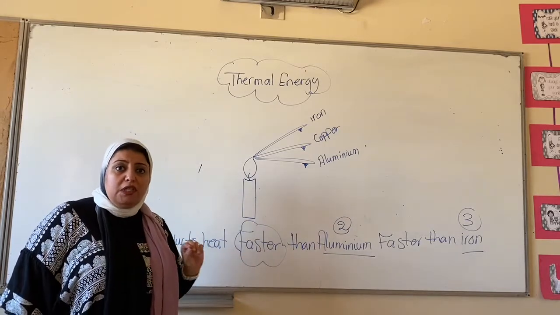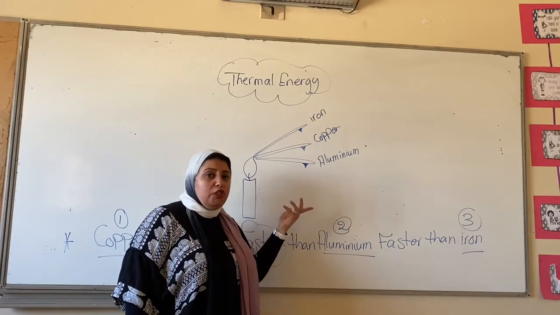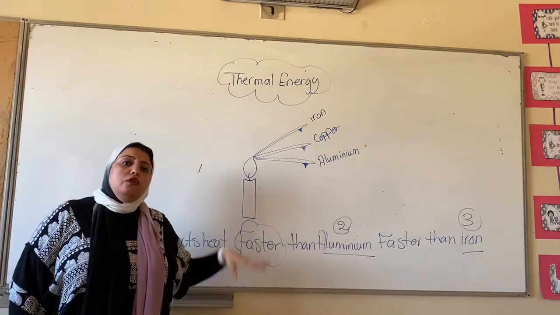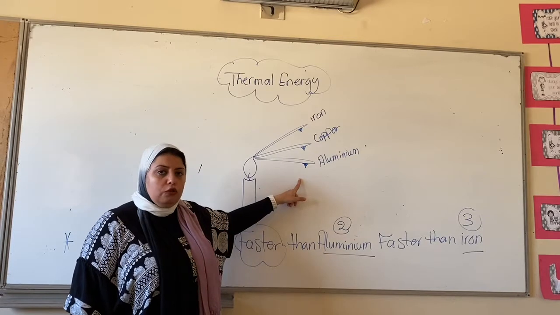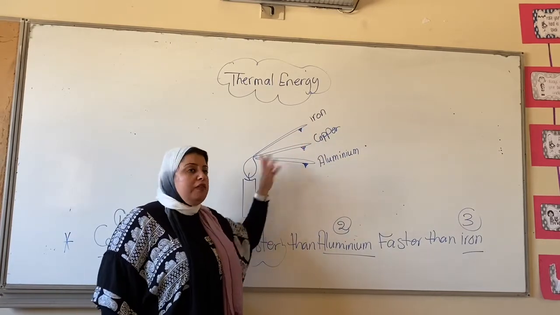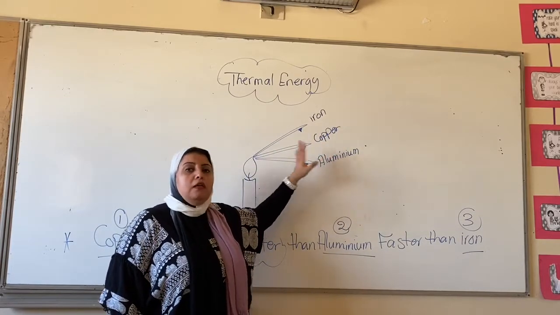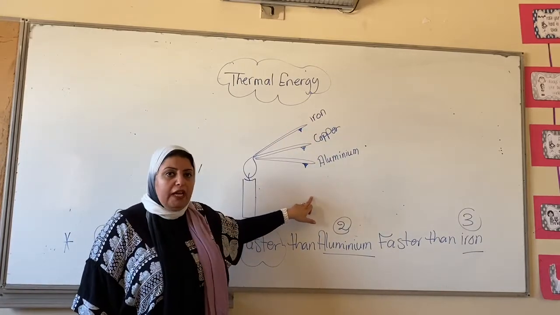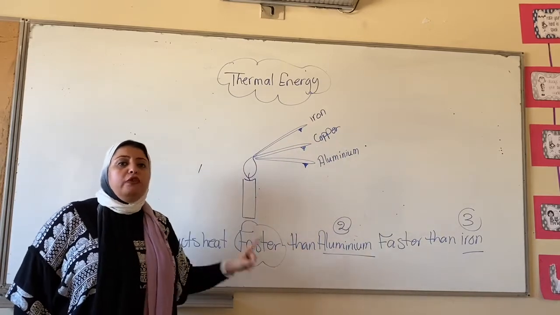After a few seconds, what will happen to the 3 office pens? What do you think? Actually, the 3 office pens are all going to fall down. Why? Because all of them are good conductors of heat, whether iron, copper, or aluminium. All of them are going to pass heat until it reaches the wax. Then the wax is going to melt, and the 3 office pens are going to fall down eventually. But the question is, which office pen is going to fall down first?